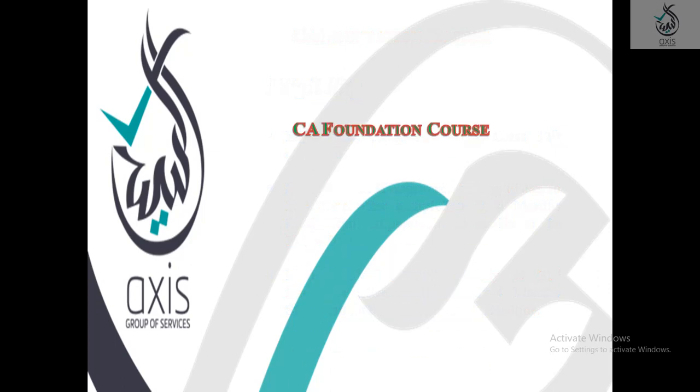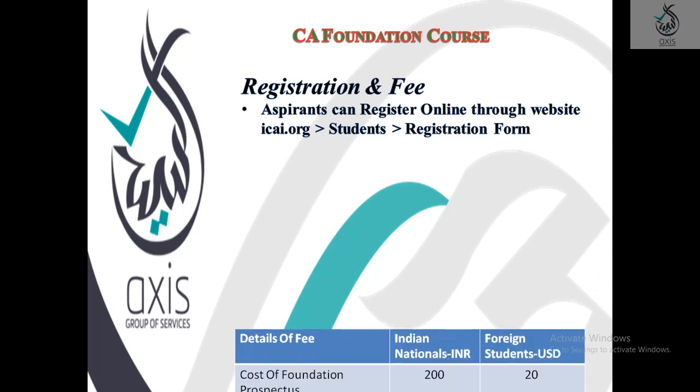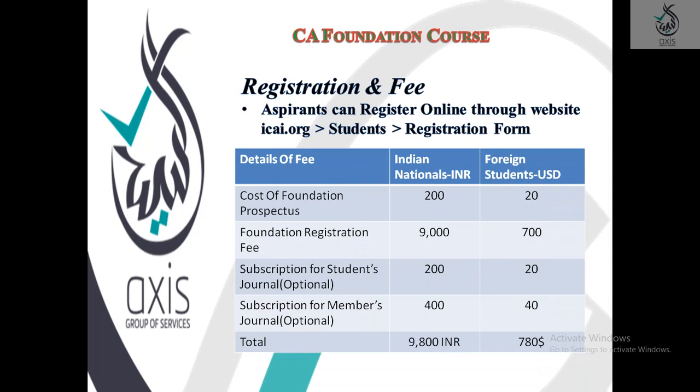Next is registration. Here all the aspirants can register online. Just visit the aici.org website. In that, go to the student tab. Then from that, go to the registration form, then fill the form and submit it.